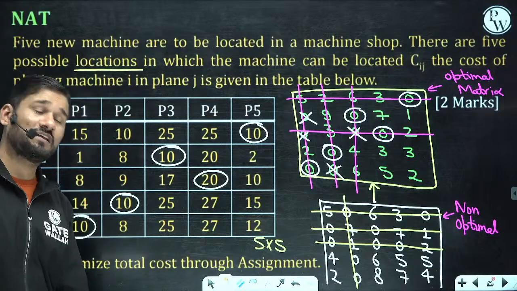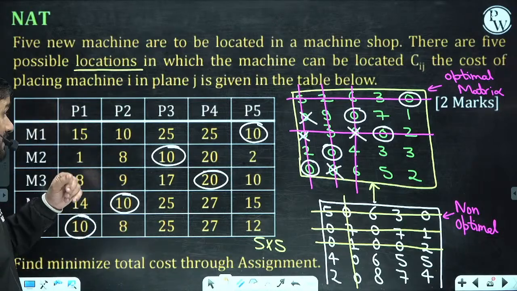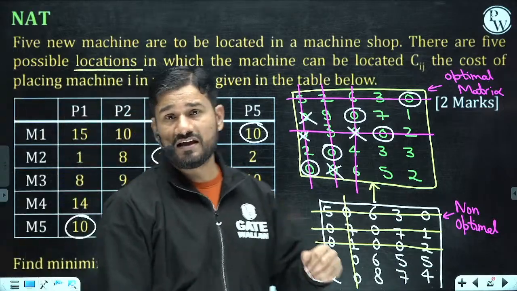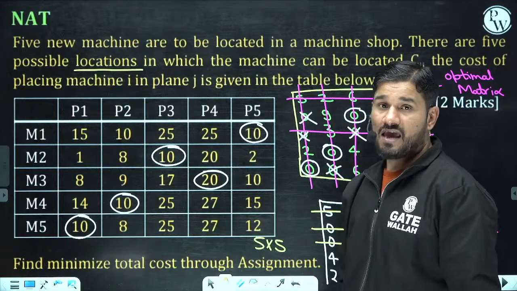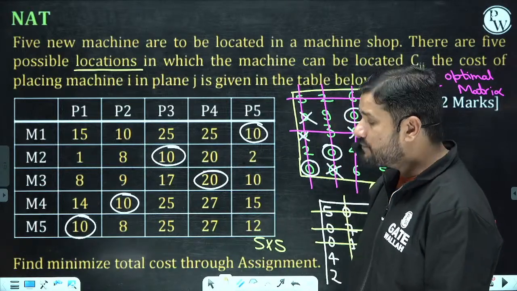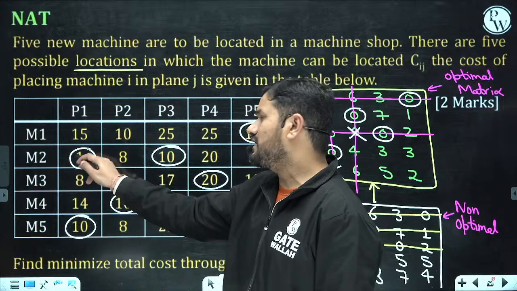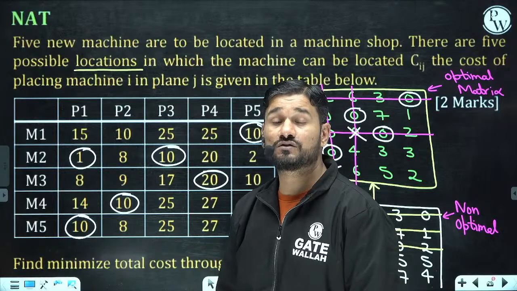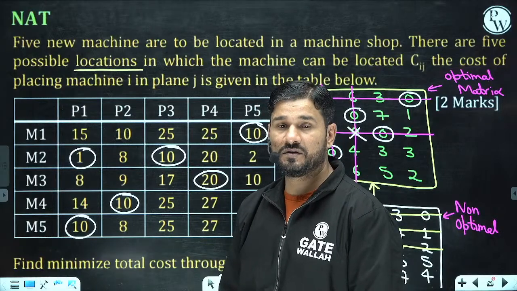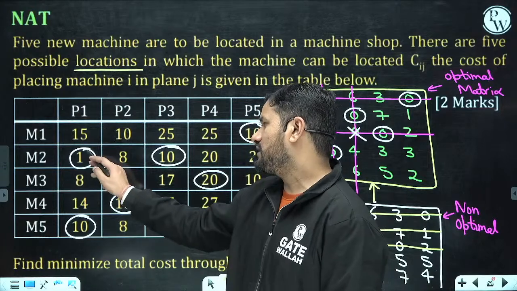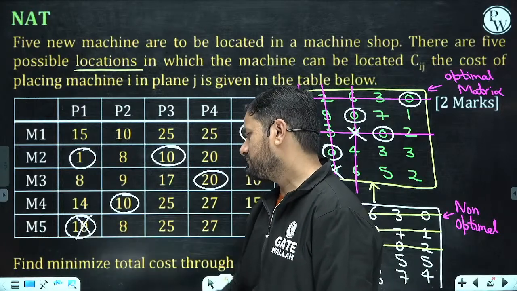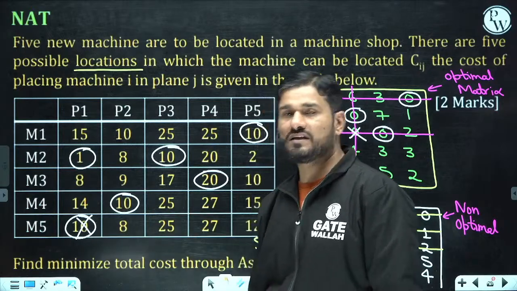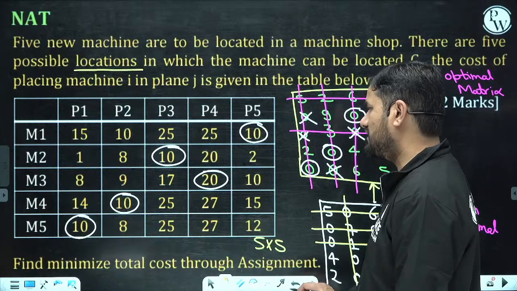Now you will feel surprised, sir, why have 1 and 2 not been taken? Can you answer why this 1 and 2 is not coming in the picture, having such a low cost? Because if I use this one, the other place cost will increase so high. If you are using this one, you cannot use this 10. So other places will increase the cost. So that's why this 1 and 2 is not being covered.